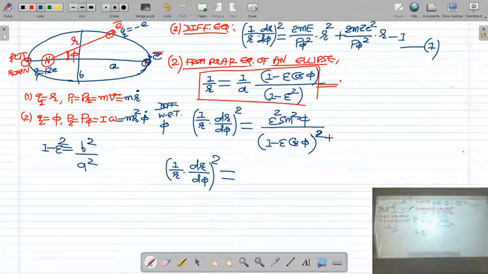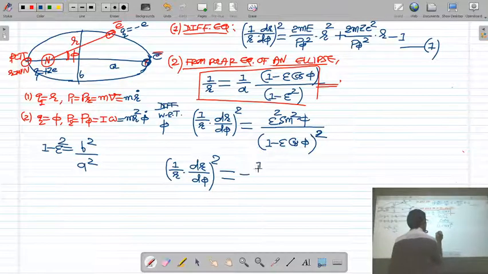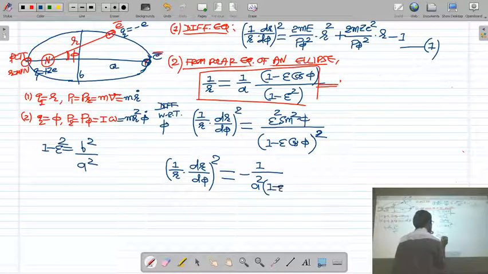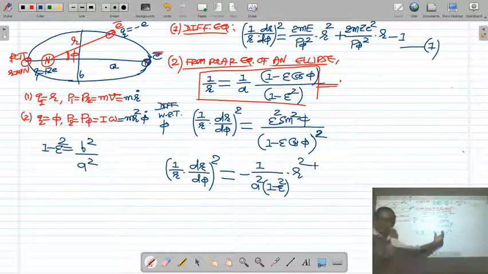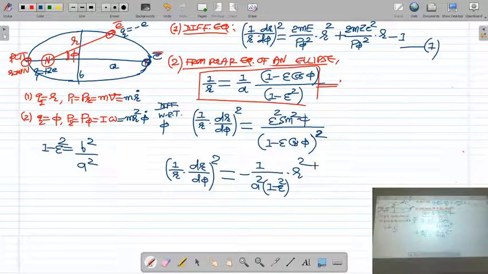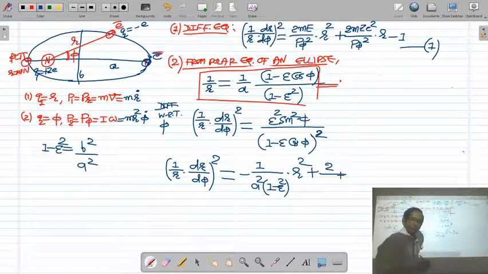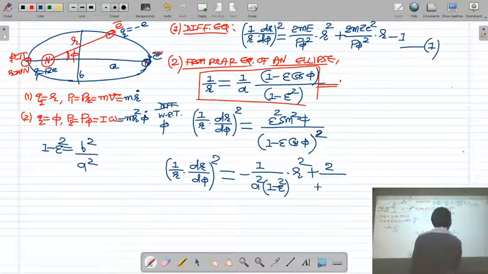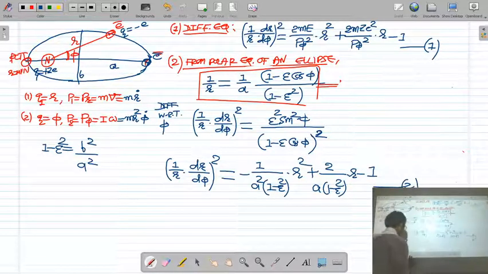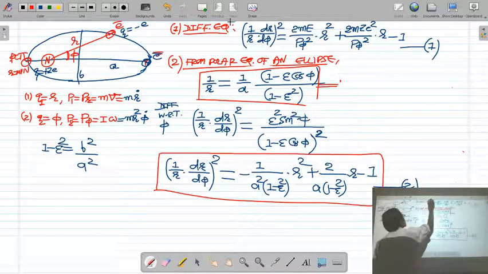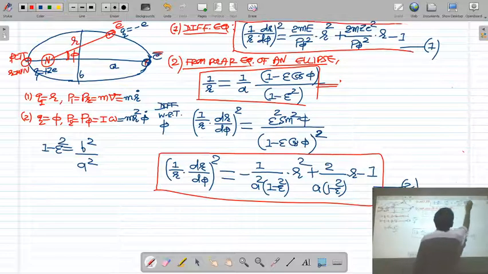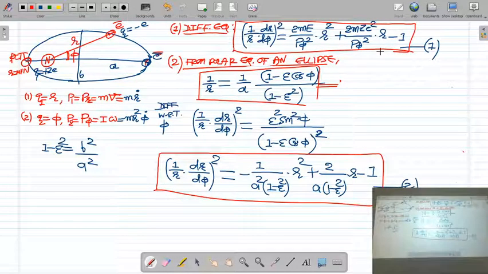You will get the equation: minus 1 upon a square (1 minus epsilon square) into r square, this will be your first term, plus 2 upon a(1 minus epsilon square) into r, minus 1. This is your second differential equation from the polar equation of the ellipse, the second differential equation of the elliptical orbit of the electron about the nucleus.